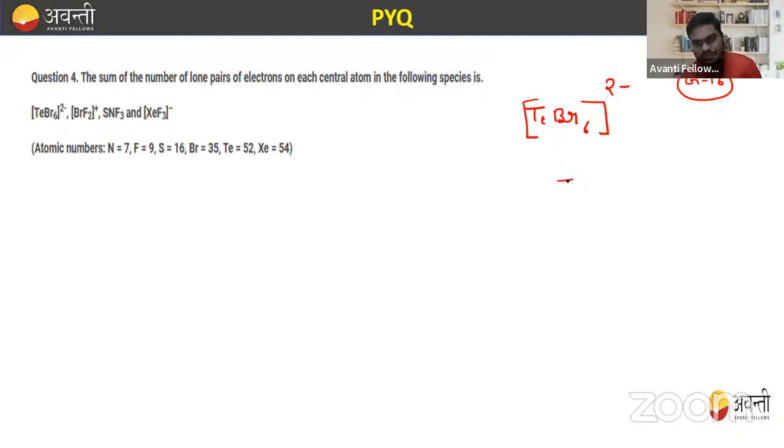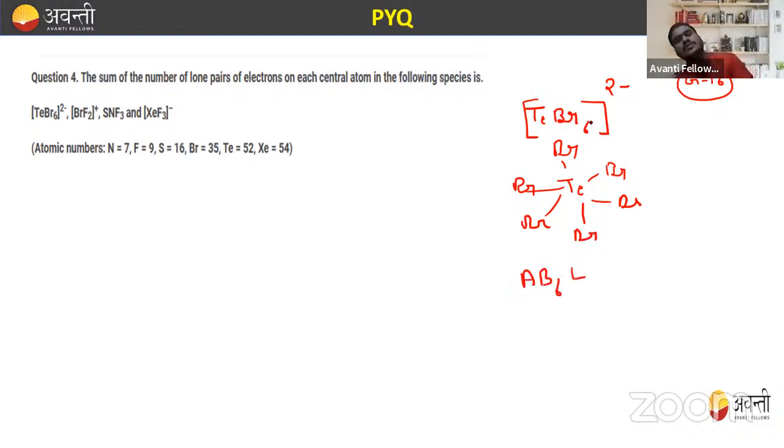So if you draw the structure of this, Te has 1, 2, 3, 4, 5, and 6. So it will form 6 bond pairs. And how many lone pairs are there? Because 2 extra electrons are there now, one lone pair is there. So this is AB6L1. So it falls in the category of AB7, right? So it has only one lone pair. The first one has one lone pair, right?